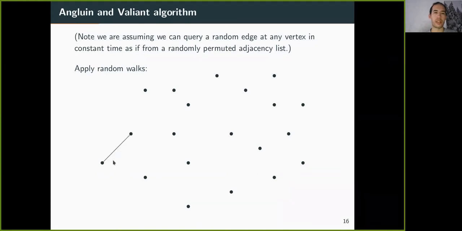And as long as the new vertex is an unvisited vertex, we add this edge to the path we already have. And this works very well at the beginning. We can just add edges as long as there's a linear fraction of unvisited vertices left. We can in constant time query new edges such that we find a new edge to an unvisited vertex.